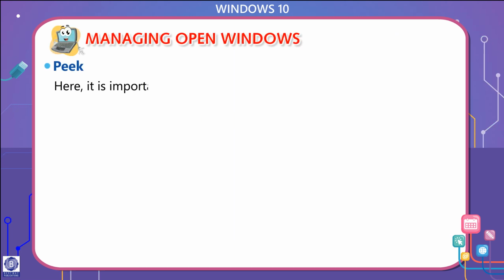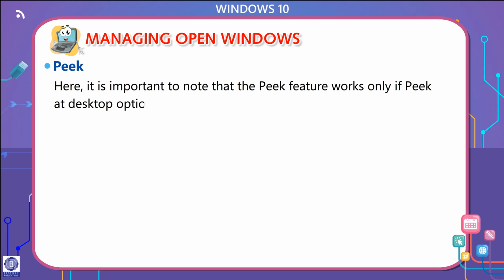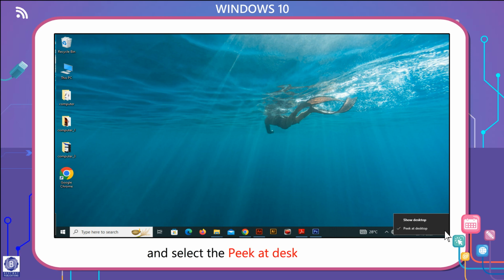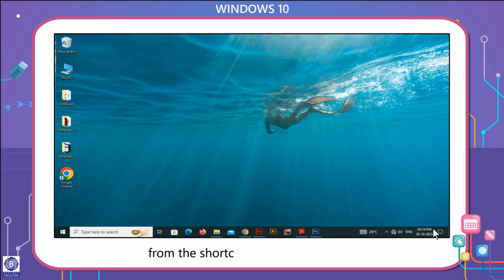Here, it is important to note that the Peek feature works only if Peek at Desktop option is selected. To select this option, right-click on the Show Desktop area on the extreme right of the taskbar and select the Peek at Desktop option from the shortcut menu that appears.